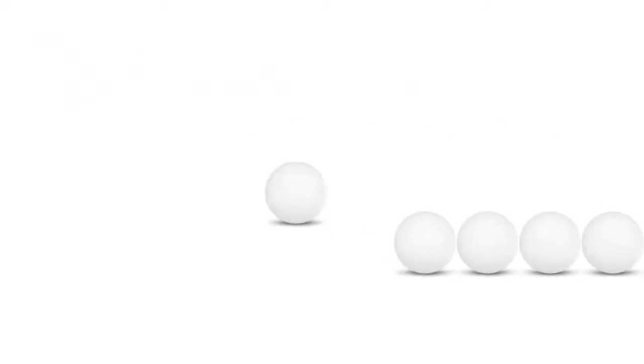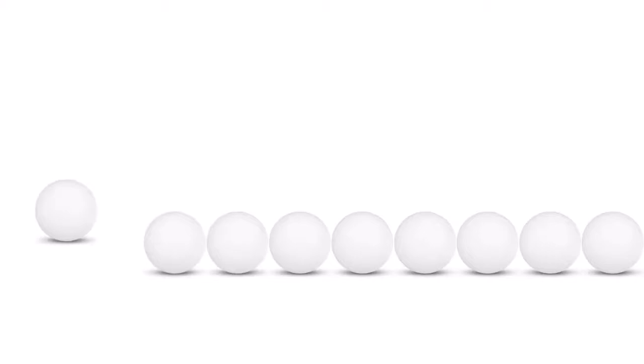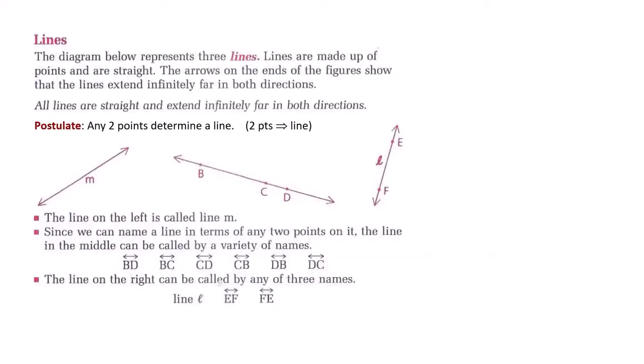When we place points side by side, we begin to see the formation of a line. In this class, all lines are straight and extend infinitely in both directions. At this time, I'm going to introduce our first axiom. It's a postulate, and it reads, any 2 points determine a line.